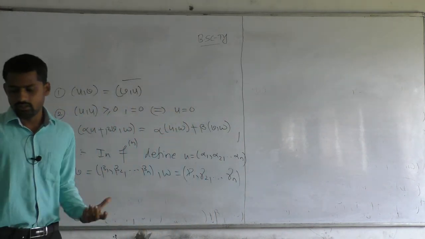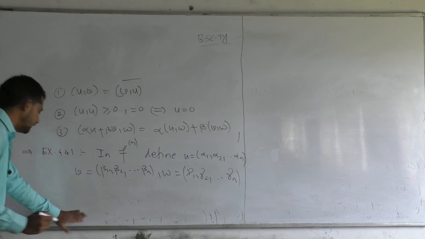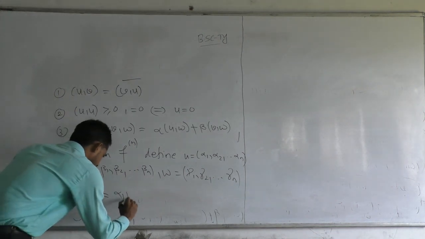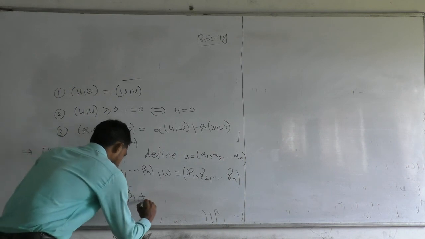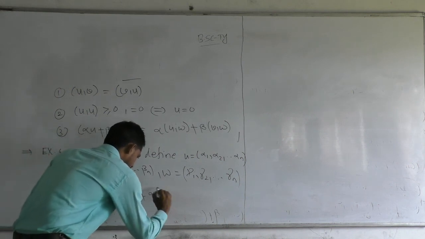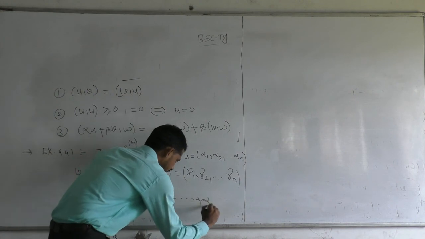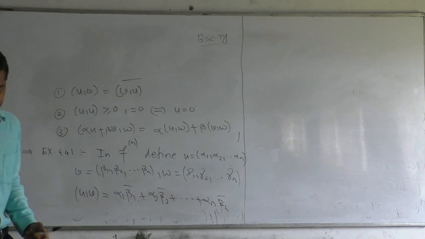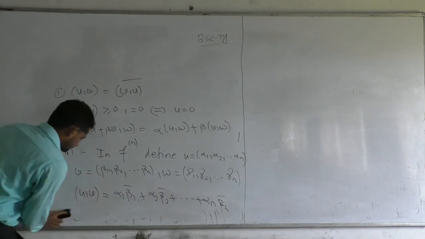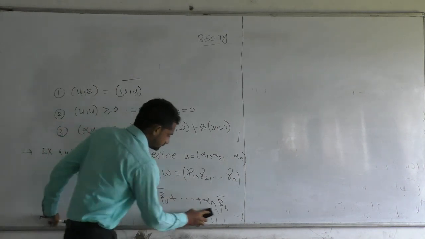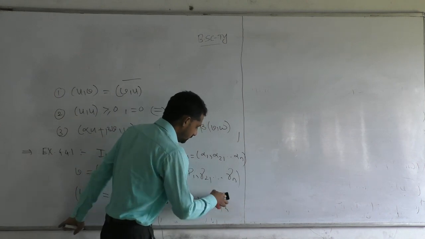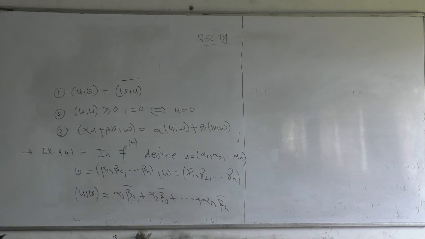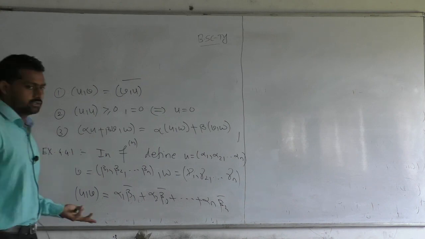So these are the elements, and the inner product of U and V is defined as alpha 1 beta 1 bar plus alpha 2 beta 2 bar plus dot dot dot plus alpha n beta n bar. So we have to prove that with this inner product the vector space Fn is an inner product space.